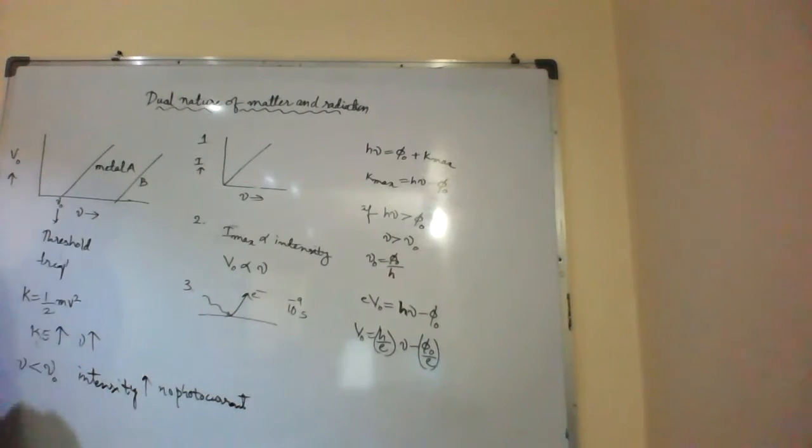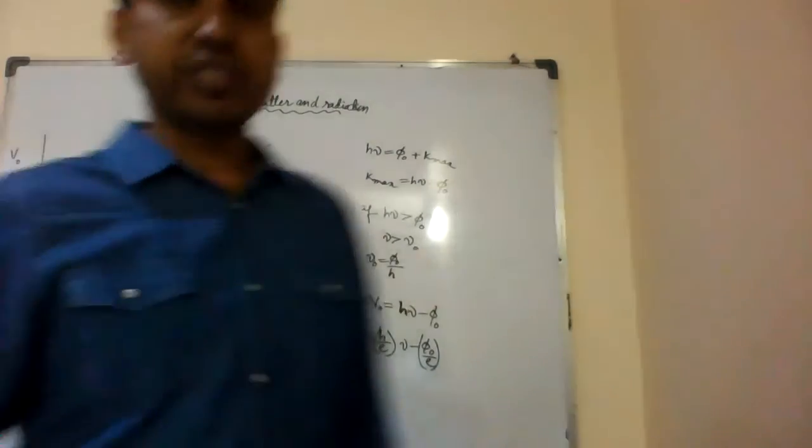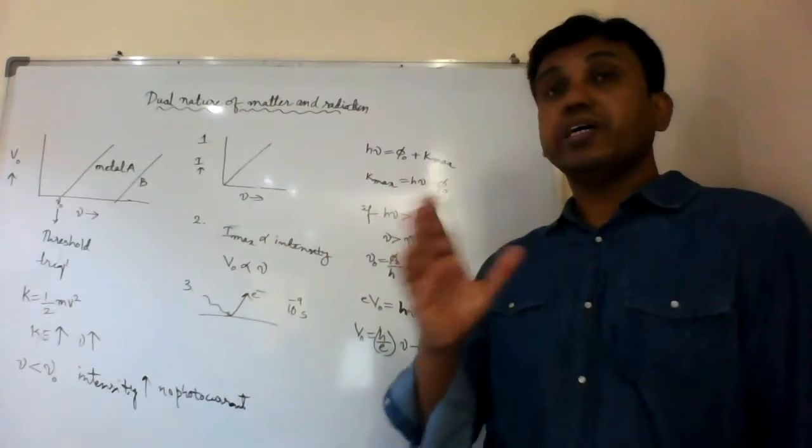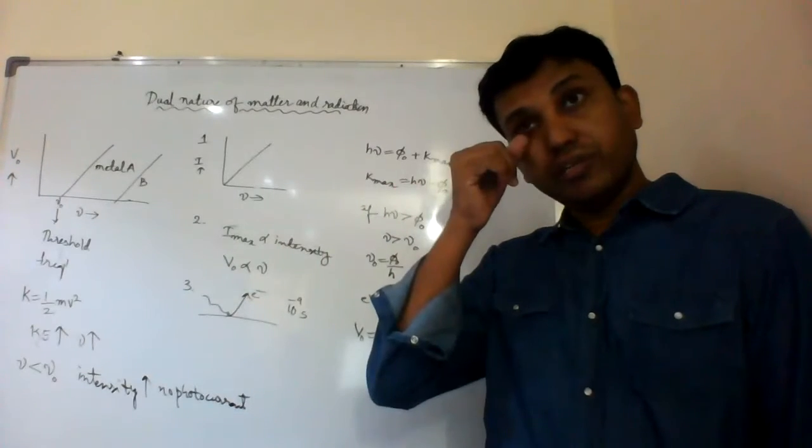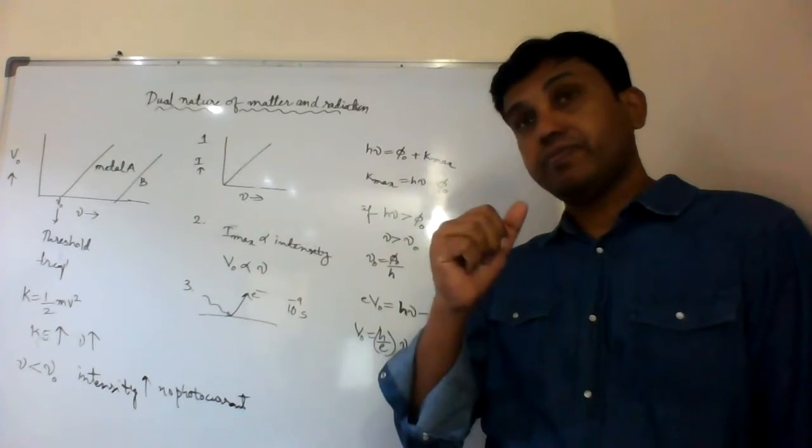Now, the particle nature of light, the photons. Einstein continued with the explanation of Max Planck.